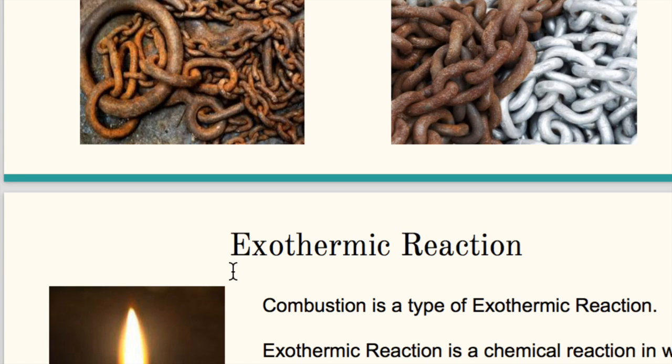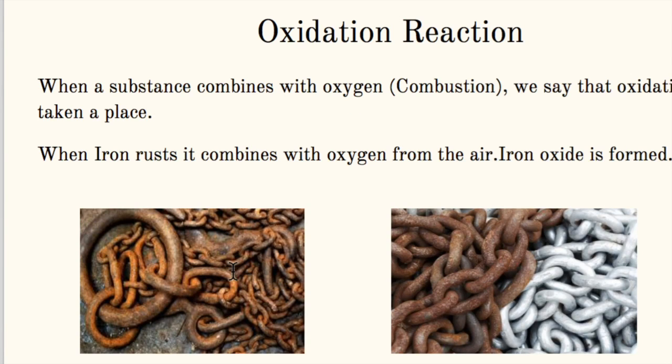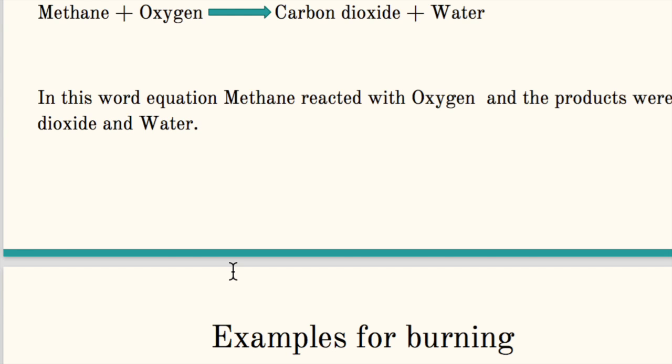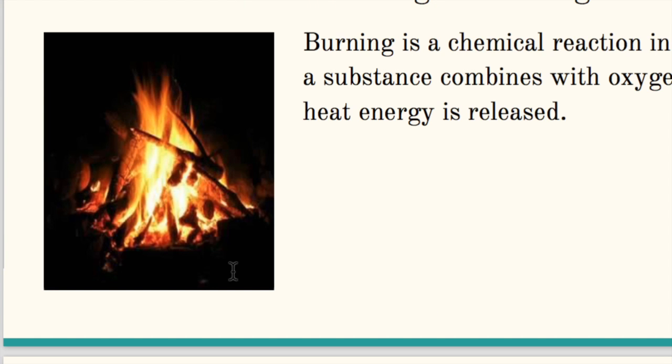So I want to explain something which I said I'd tell you later, but now I want to explain before. Okay. Burning is a chemical reaction in which a substance combines with oxygen. Heat energy is released. What do I mean by heat energy is released? What I mean is that when we burn something, we have fire. Sometimes the fire will change color, like we will find it a bit blue. It depends on the substance. If you put silver, it will be a bit blue, a bit yellow, something like this. I will let you know about it in my next video.